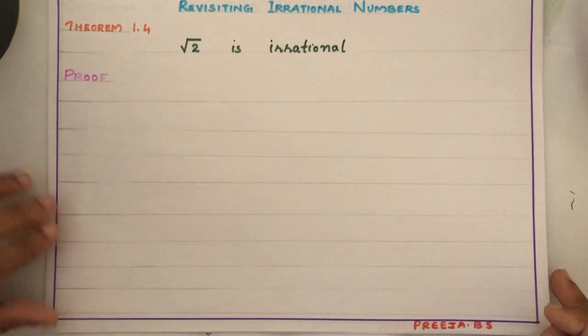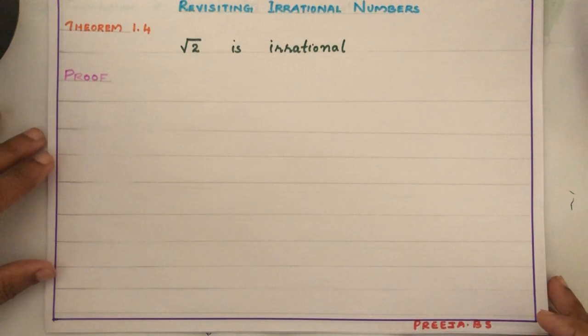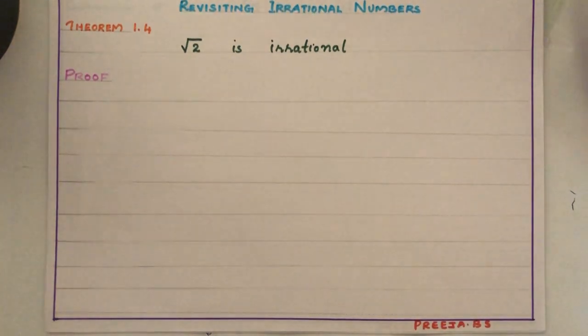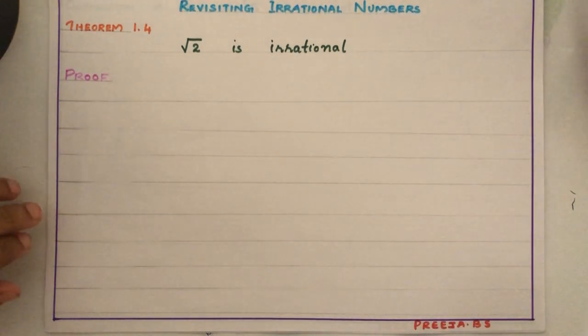Then we are starting the proof with the given data. But here we are proving this in another way. We are proving using method of contradiction.